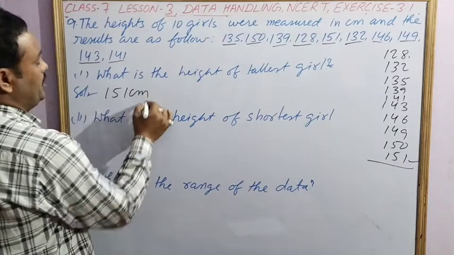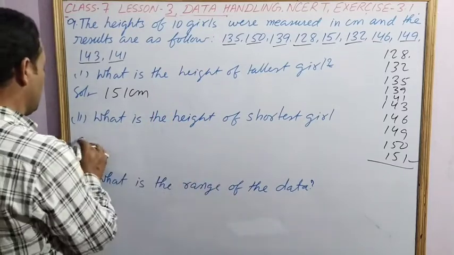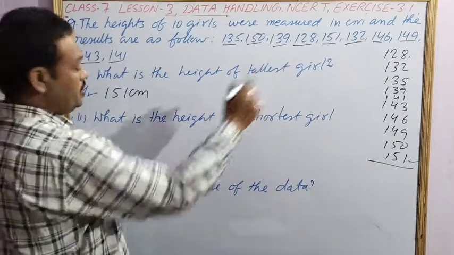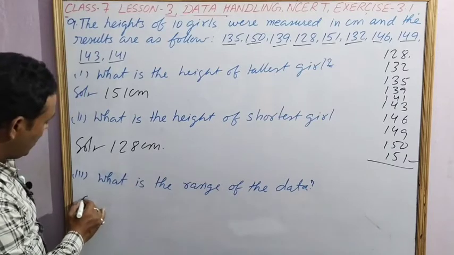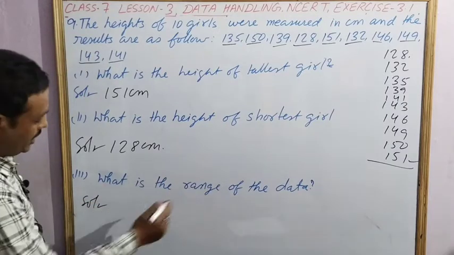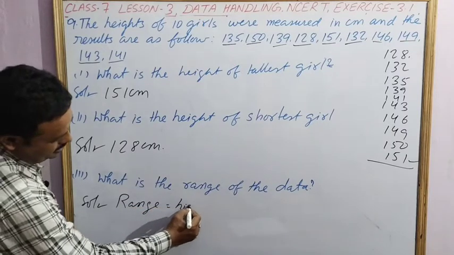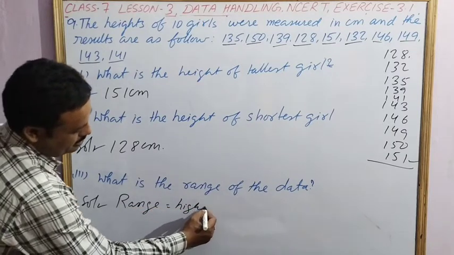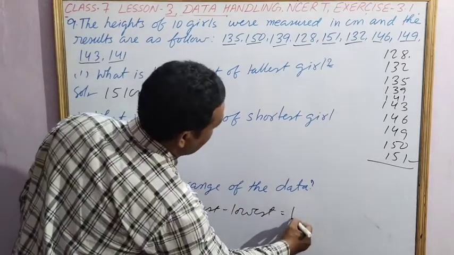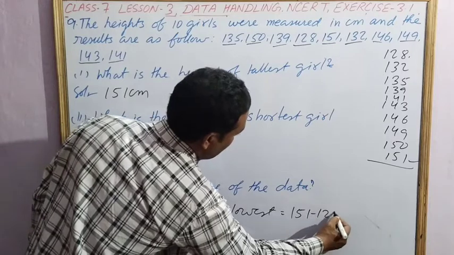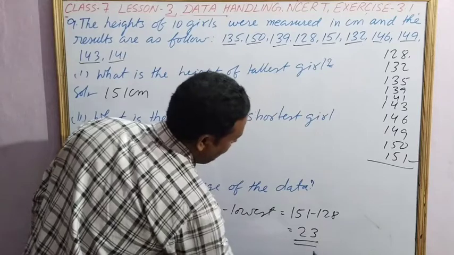151 centimeters. The second part of the question is what is the height of the shortest girl. The shortest girl, we have seen, is 128 centimeters. Now to find the range of the data: range is equal to highest minus lowest, that is shortest. Here highest is 151 minus 128. Subtract, 23. This is the range.